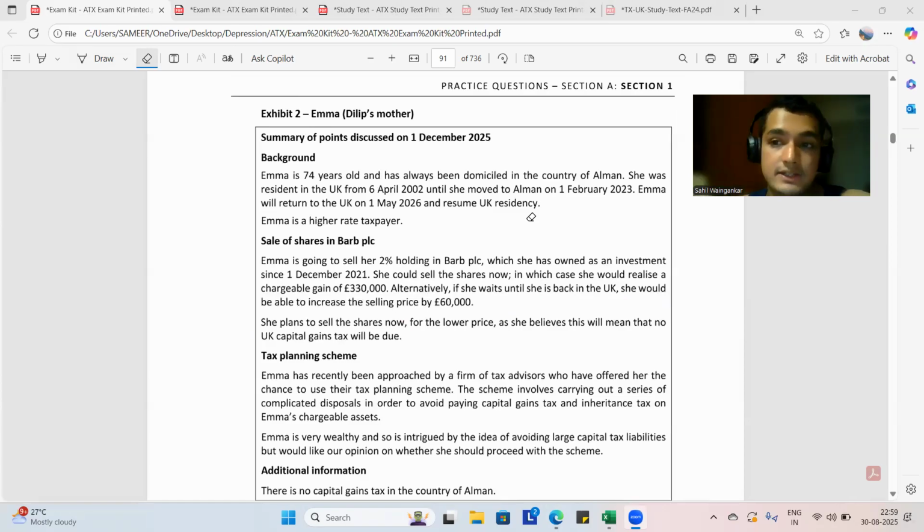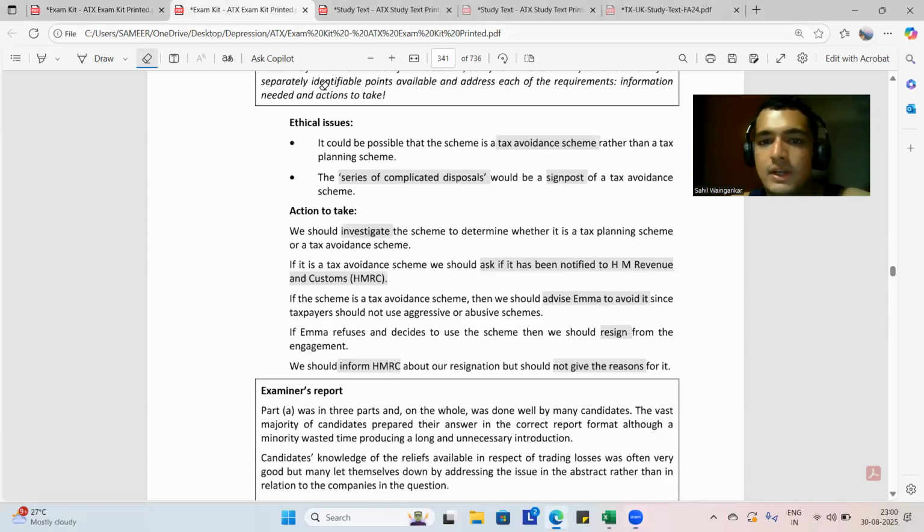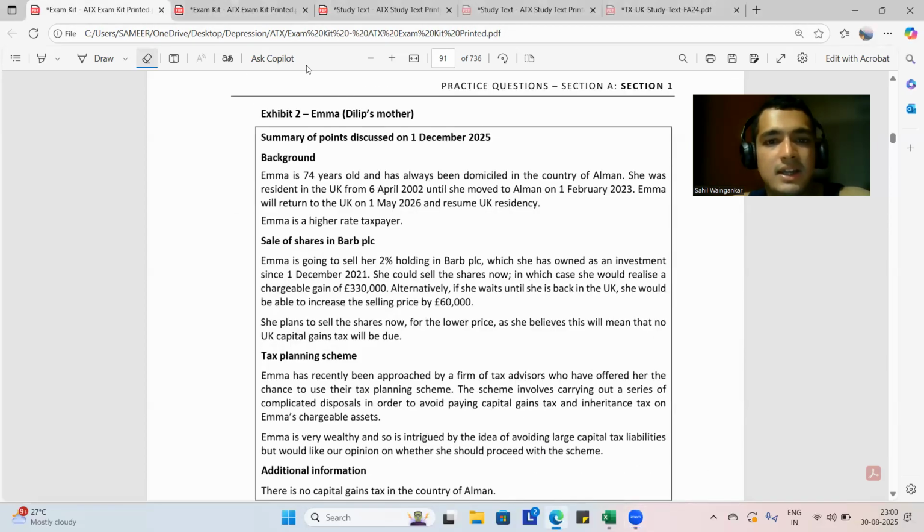However, if it is a cash flow issue that she requires money, cash right now itself, then she has no other option but to sell the shares, ऐसा. So basically उसका cash flow stuck हो जाएगा, that she will not be able to realize sales till the tax year 26-27, है ना? क्योंकि वो रिटर्न आ रही है May 26 को, ऐसा अपन बोल सकते हैं। एंड क्या मतलब, मुझे समझ में नहीं आ रहा भाई, और क्या